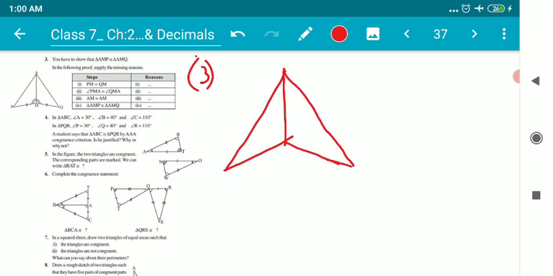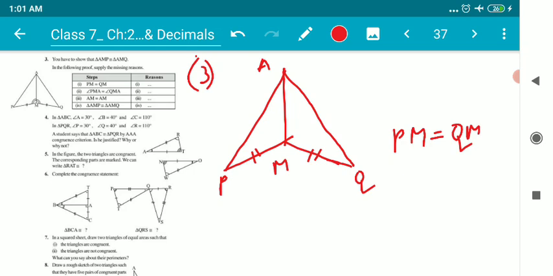Two triangles are adjoined. Name of this triangle is APM, and this is AQM, in which it is shown that this side and this side are equal. Let me write first: PM is equal to QM.